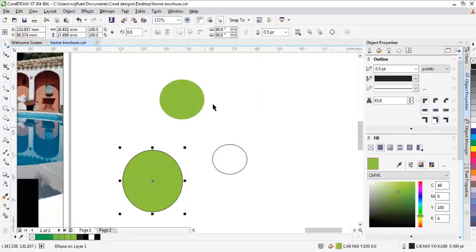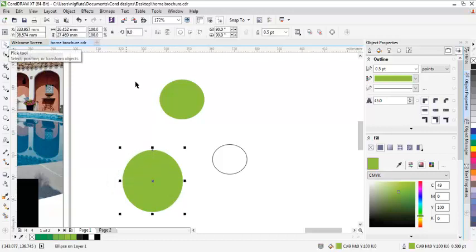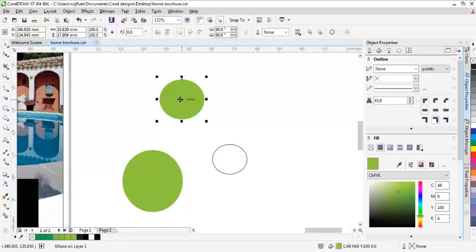Or if you still cannot use this method, you can pick the eyedropper again, pick the color, then come. When you see it in this box like this, you can click it so that the background will pick the color. So any method you use is still okay. Now let me add some white to this so that it will be a bit lighter.